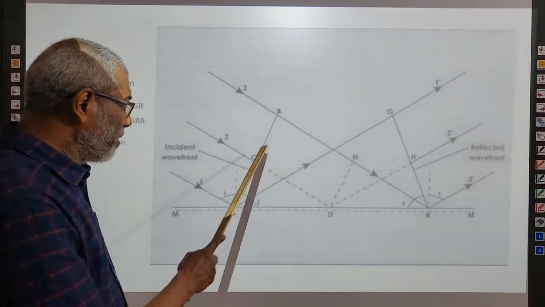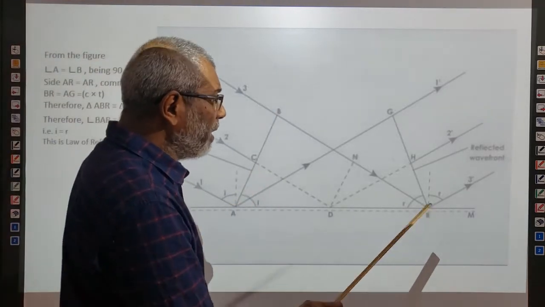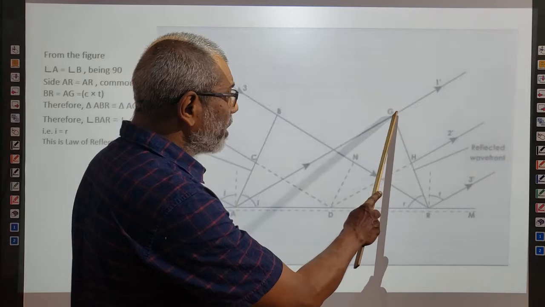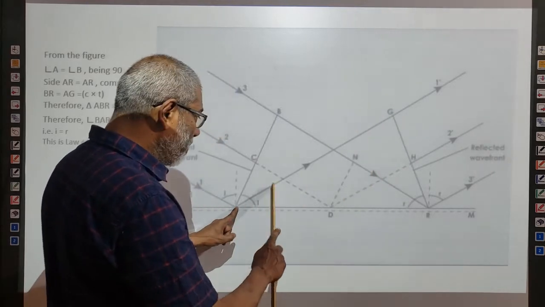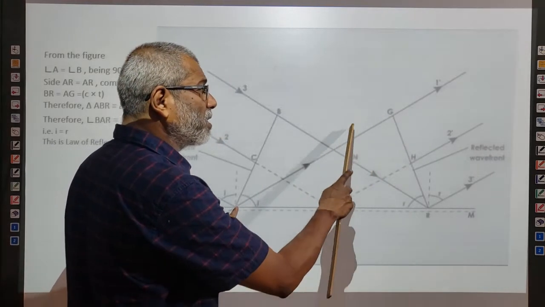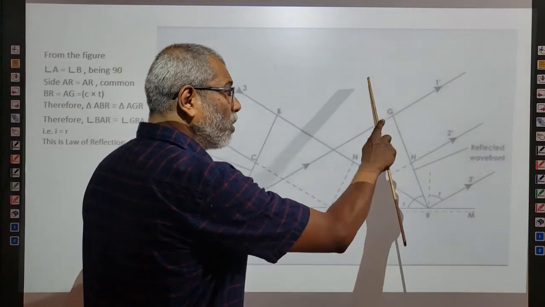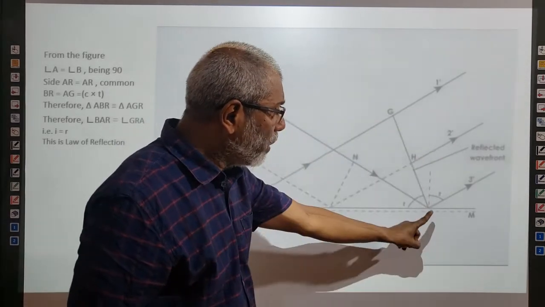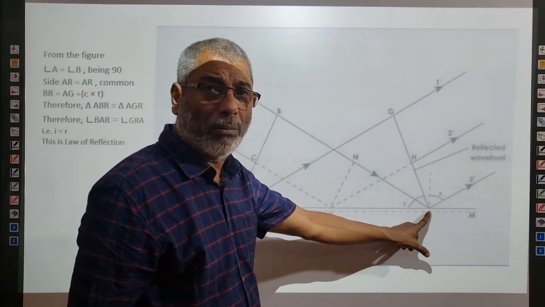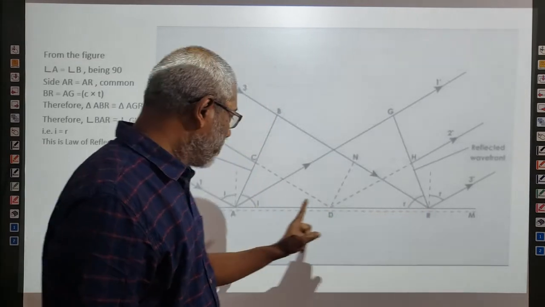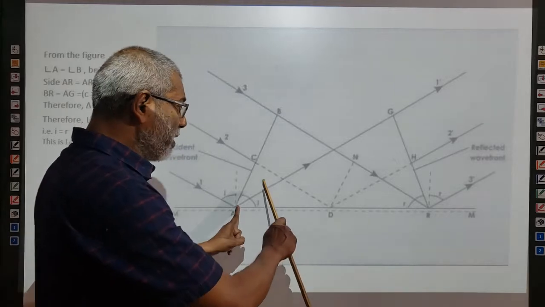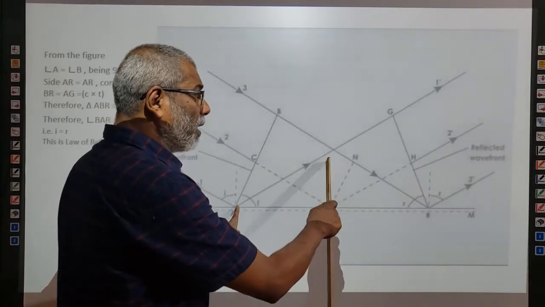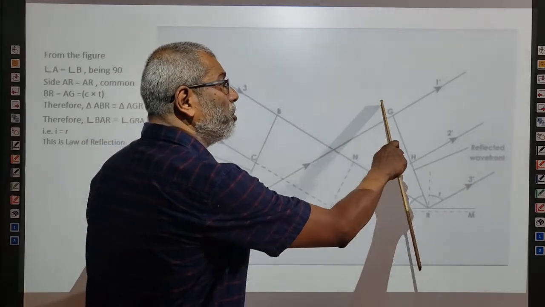So this is a secondary wavelet. Secondary wavelets from A are coming and reaching the point G like this.